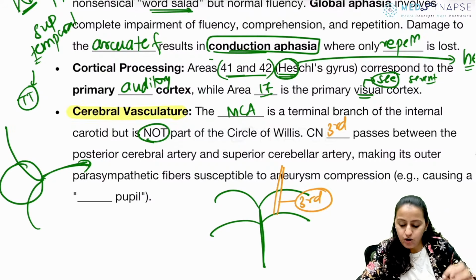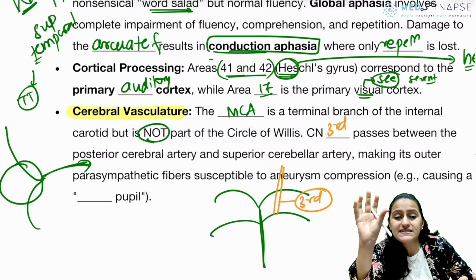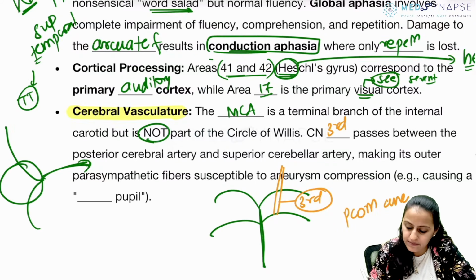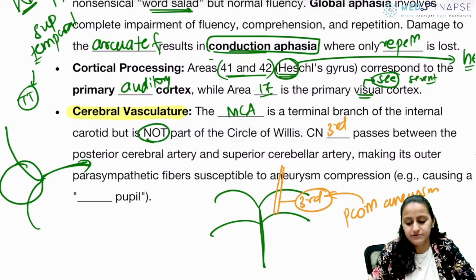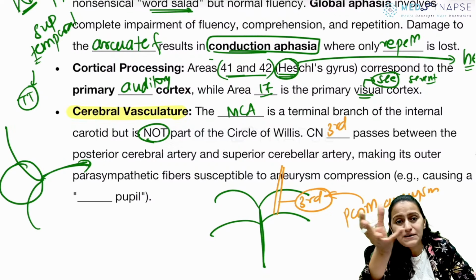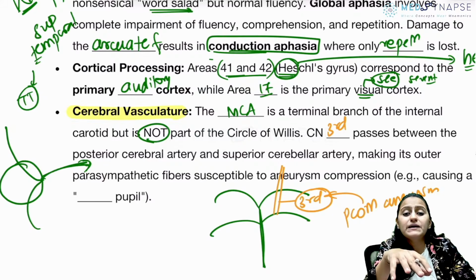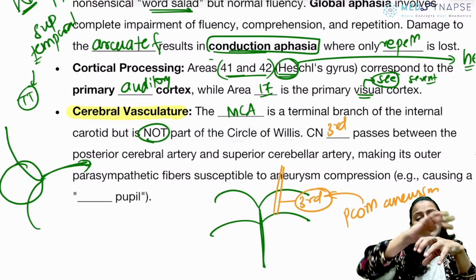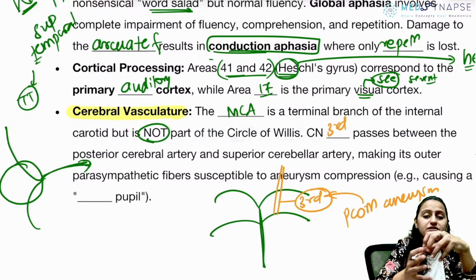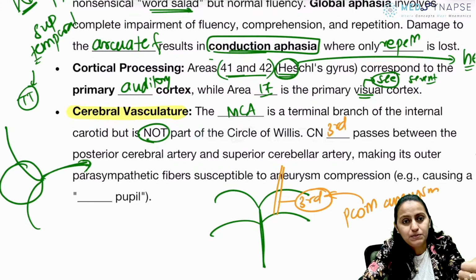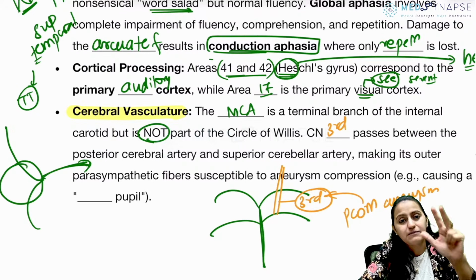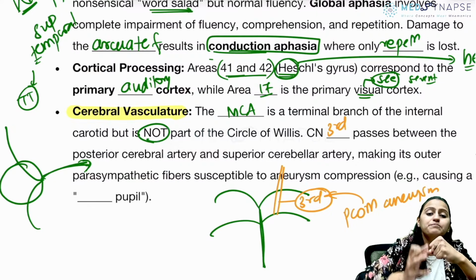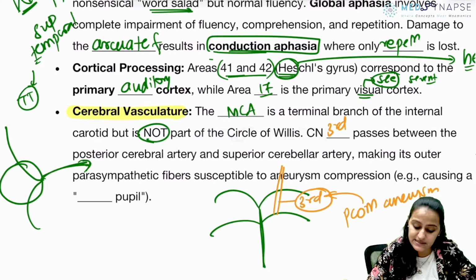Okay? So, cranial nerve third, basically if there is an aneurysm, what aneurysm is common? PCOM aneurysm compresses the third nerve, right? If there's a PCOM aneurysm compressing the third nerve, so will the pupil be involved or pupil be spared? Remember, in the third nerve, the pupillary fibers, they are peripheral. Remember, PPP, pupillary peripheral parasympathetic fibers in the third nerve. Okay, PPP. So when there is compression from outside, the pupil will be affected because it is in the periphery,